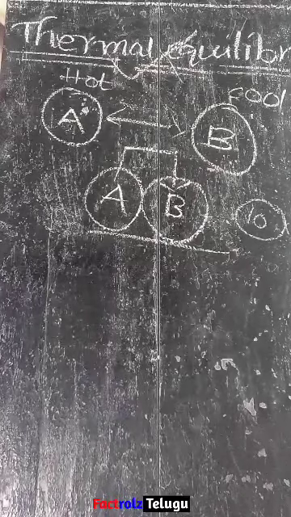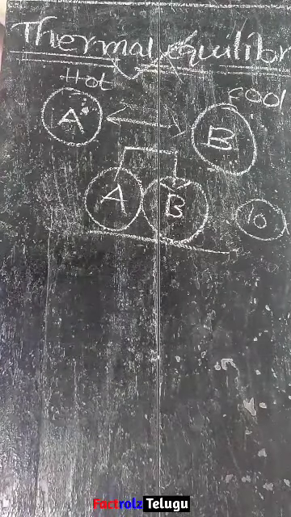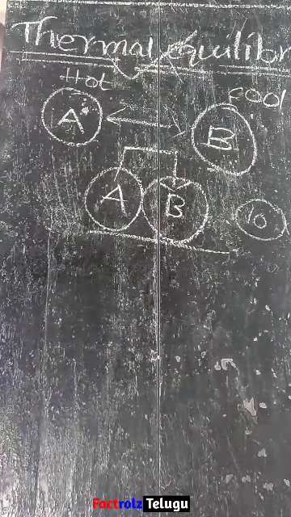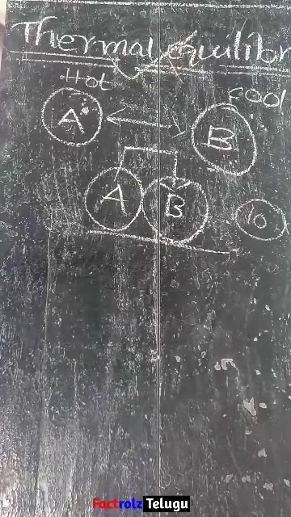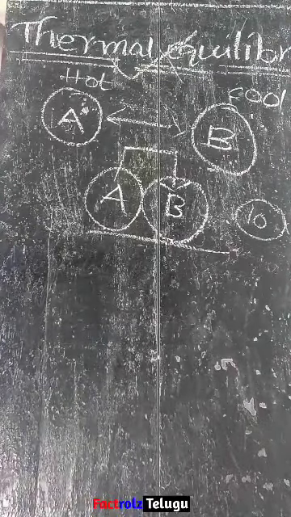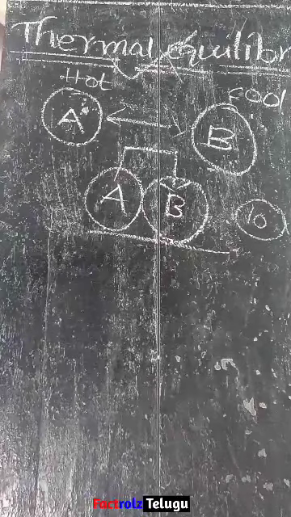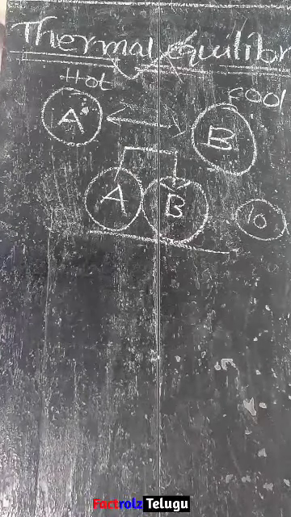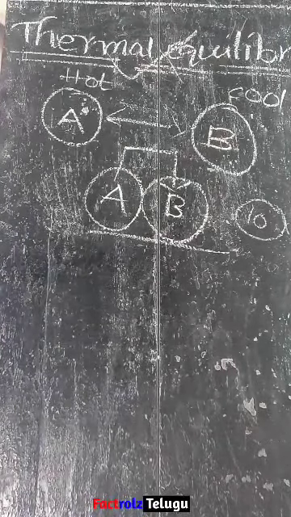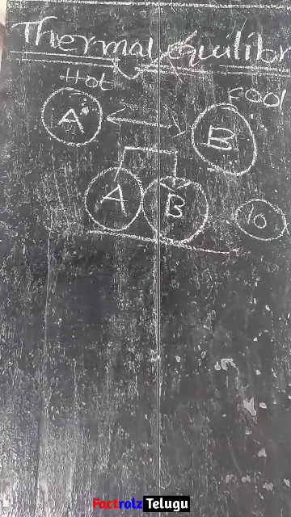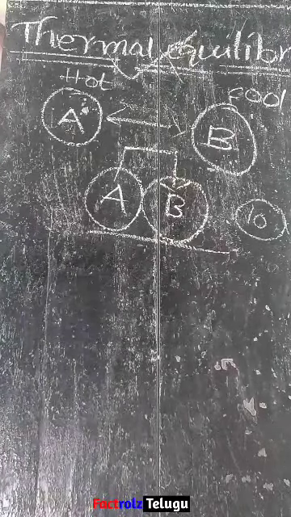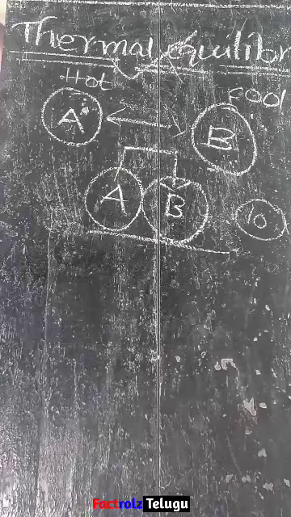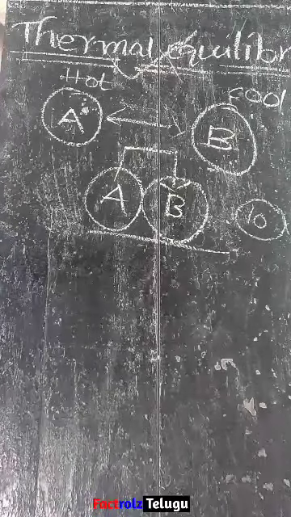Sometimes in the summer we feel very hot. Why? Because our surroundings are very hot and our body is somewhat cooler, so we are obtaining heat energy from our surroundings, and then we feel hotness. In the winters, we shiver. Why? Because the temperature outside is very cool and our body has some degree of hotness.